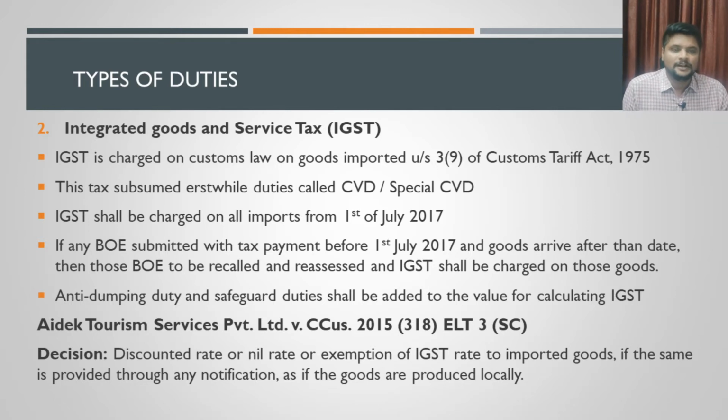So IGST will be charged on all the taxes and duties that are levied or charged by any other act other than the GST Act. Okay, so IGST will be calculated on the assessable value, on the value of the goods, plus whatever duties we are levying under this Customs Act.